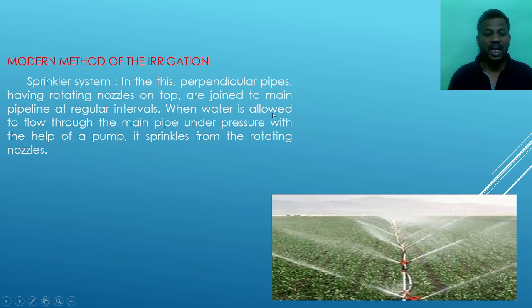When the water is allowed to flow through the main pipe under pressure with the help of the pump, it sprinkles from the rotating nozzle. When we allow the water through the pipe by the pressure of the water pumps, the water starts to fire out from these nozzles. In the picture, the water is thrown out from the nozzles.